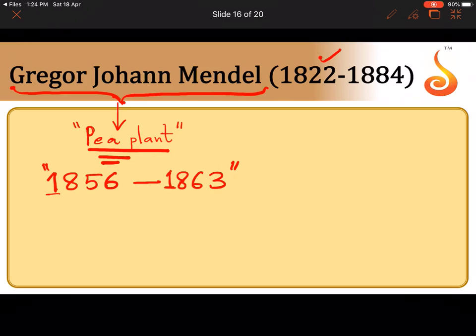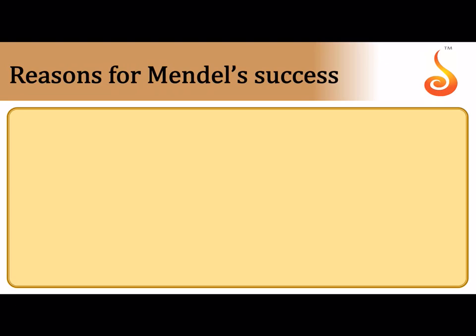Please remember, they will ask you to state the years between which Gregor Johann Mendel worked on his famous pea plant experiments. So he worked in the mid-19th century, 1856 to 1863. Later, he published his work in 1866. However, his work was not taken very seriously. Now, that story we will discuss in the future lectures.